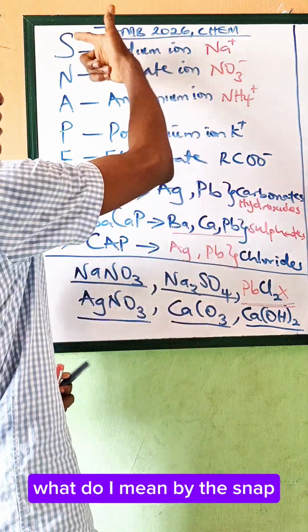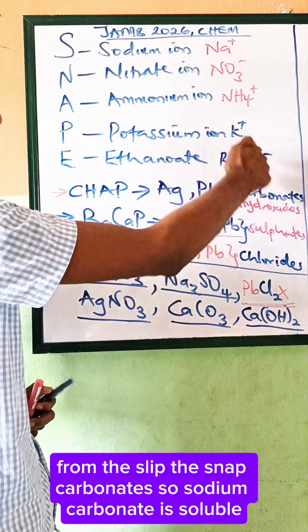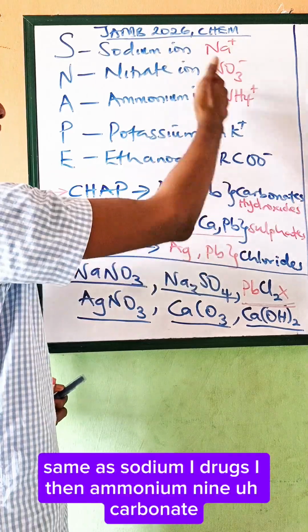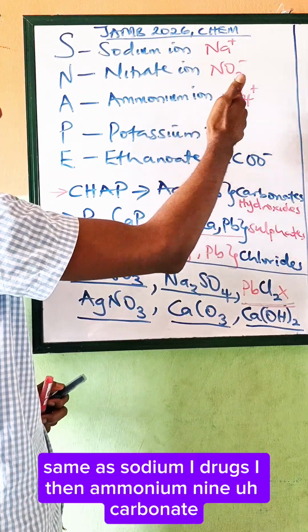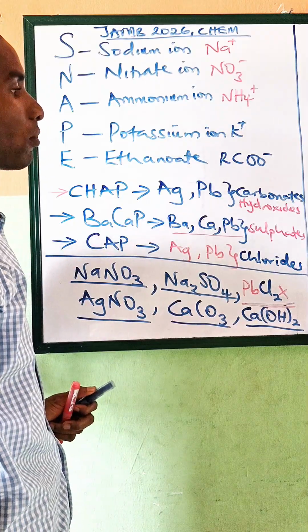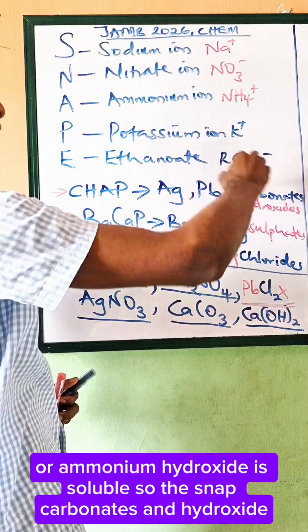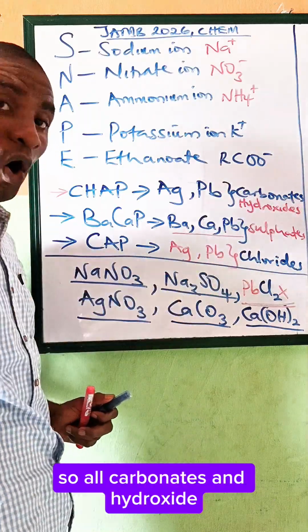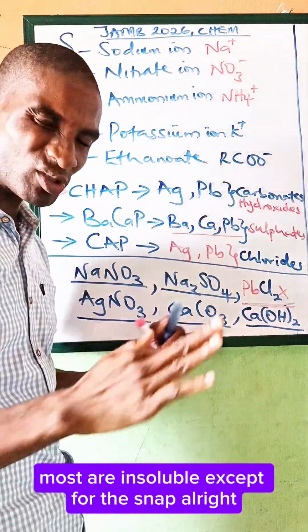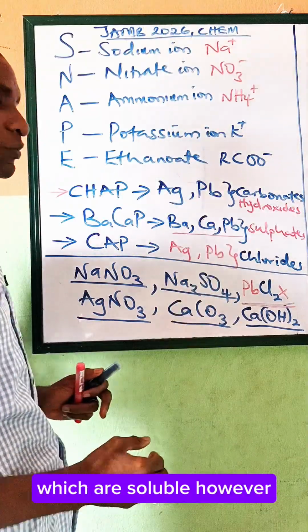Sodium carbonate is soluble, same as sodium hydroxide. Then ammonium carbonate or ammonium hydroxide is soluble. So most carbonates and hydroxides are insoluble except for the SNAPE ones, which are soluble.